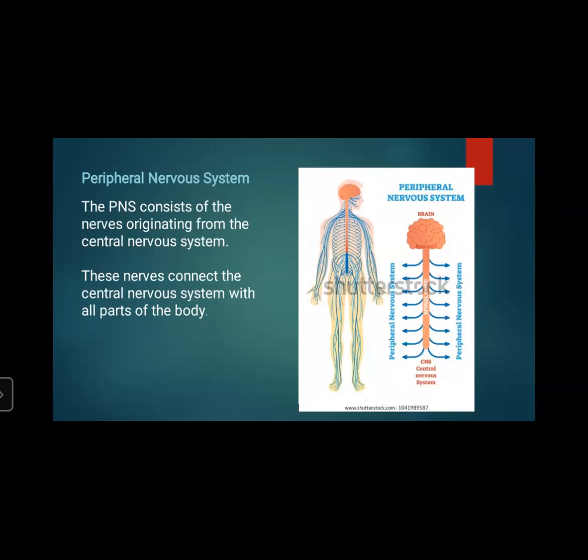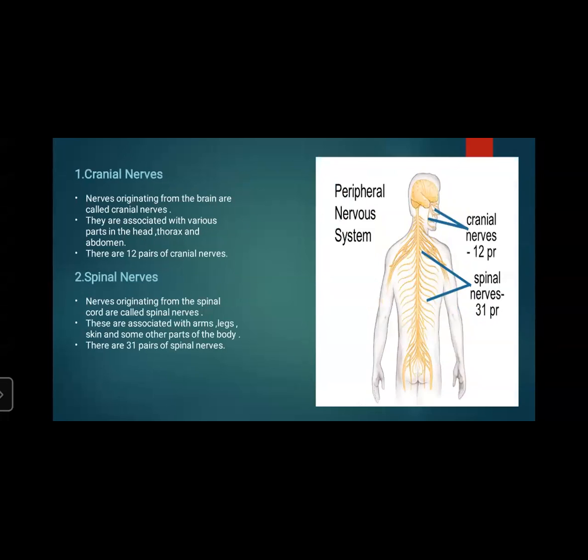They are of two types: cranial nerves and spinal nerves. Cranial nerves originating from the brain are called cranial nerves. They are associated with various parts in the head, thorax, and abdomen. There are 12 pairs of cranial nerves.